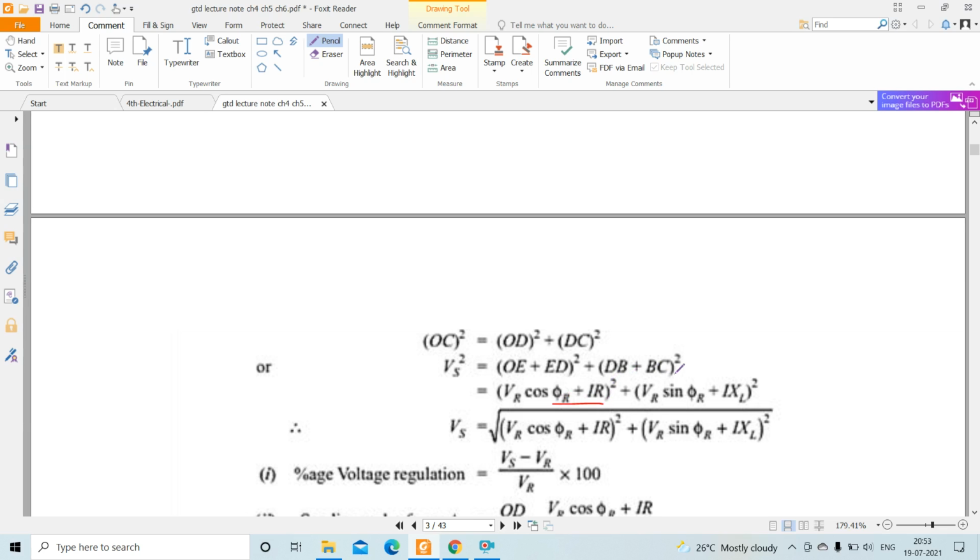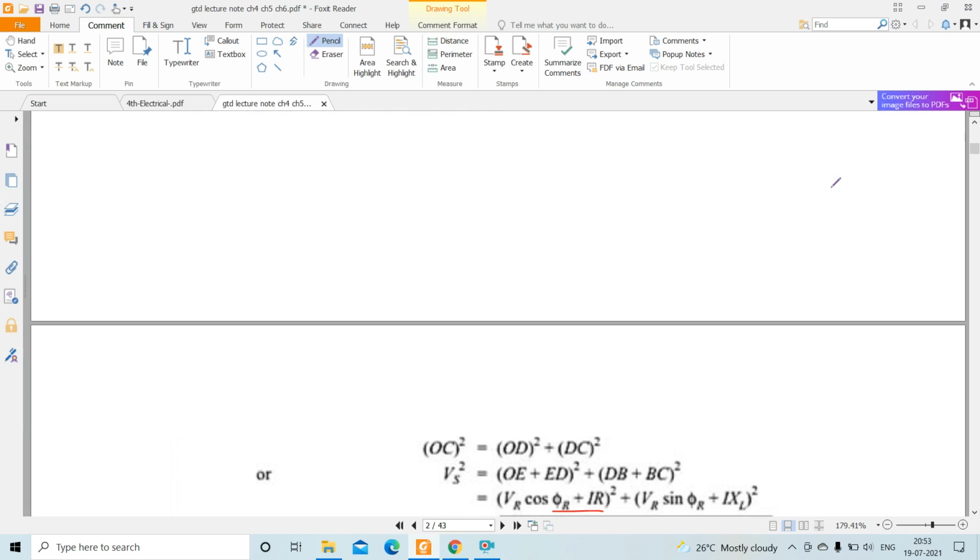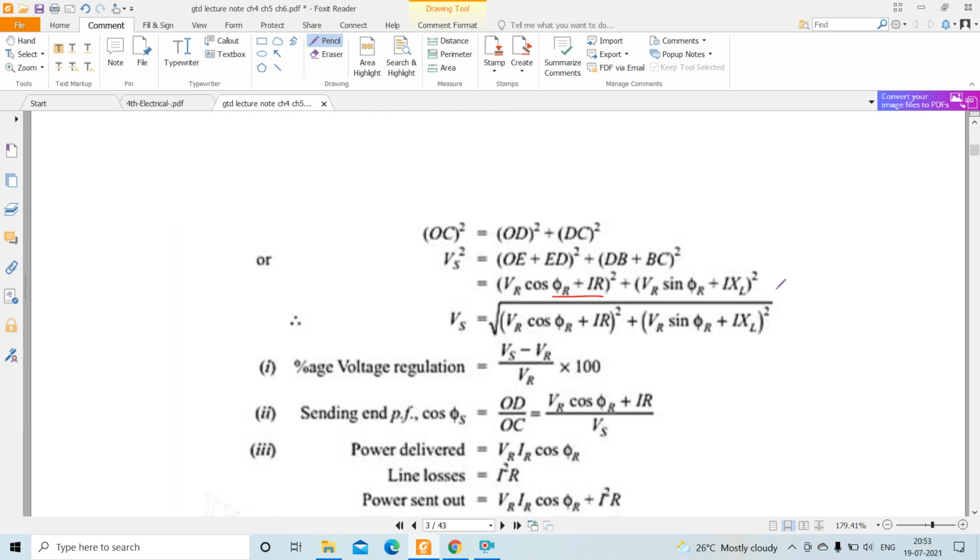Then DB plus BC. This DC is divided into DB plus BC. Then this is VR sin phi r plus IXL. This DB is the VR sin component. So sin phi r plus IXL, which is written over here, VR sin phi r plus IXL. Then whole square. So BS is equal to what? Root over of this whole term. Root over of VR cos phi r plus I into R whole square plus VR sin phi r plus I into XL whole square. This is the formula for BS.